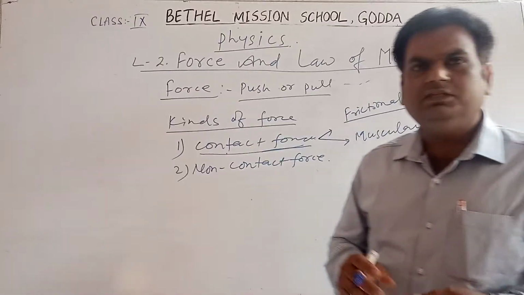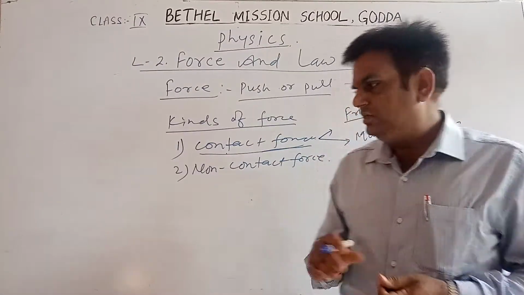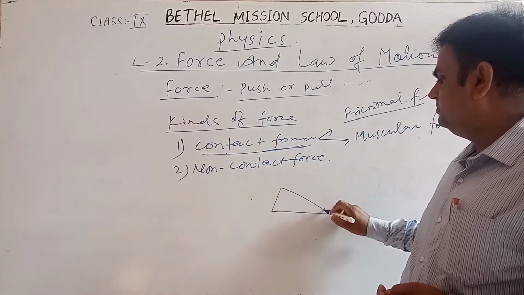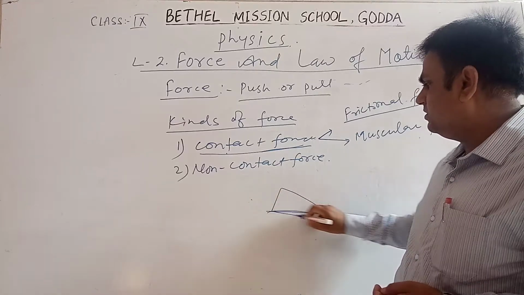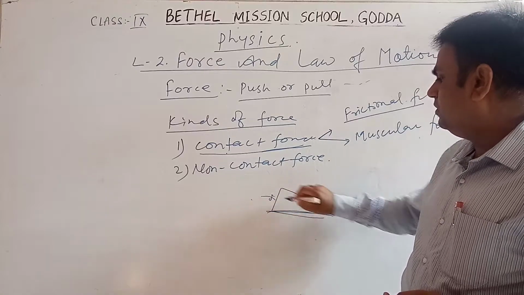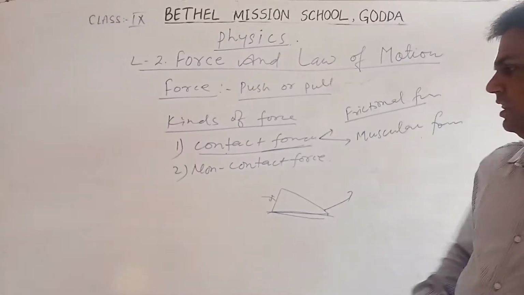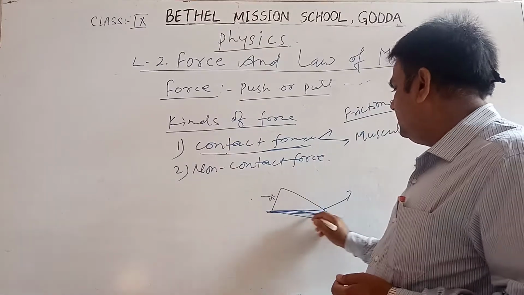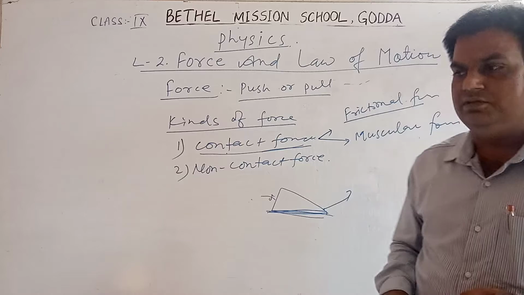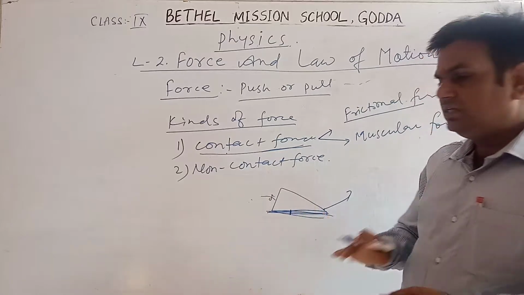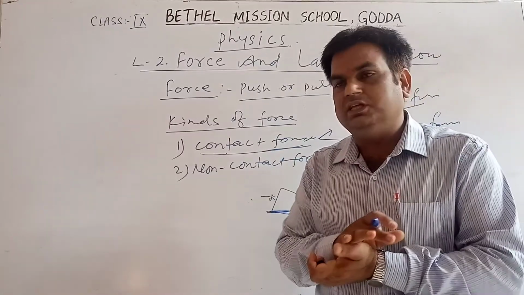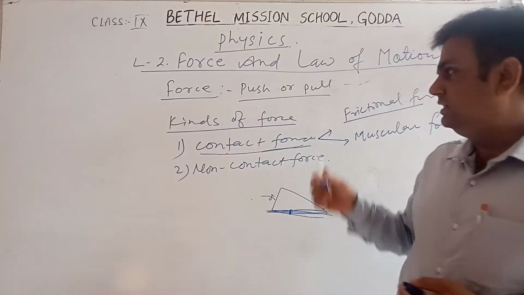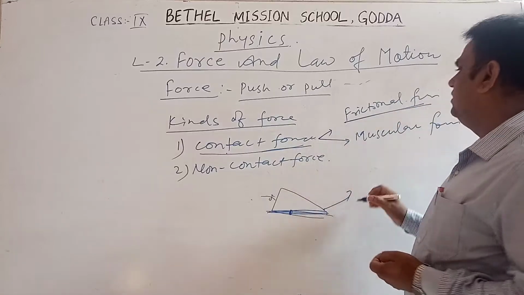Frictional force means when two objects are in direct physical contact. Suppose an object is on the surface of the ground, and you want to push or pull this object. The surface of the object and the surface of the ground, these two faces directly contact each other, and whatever force is applied there is known as frictional force.